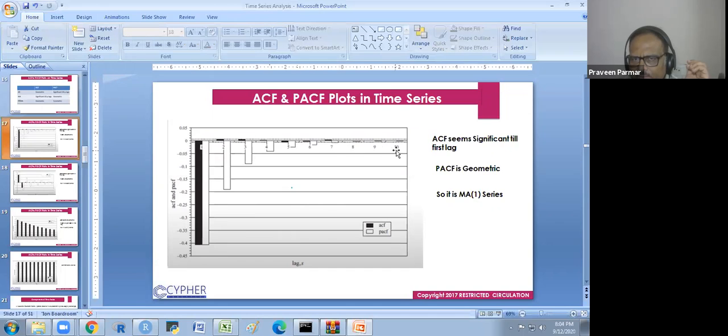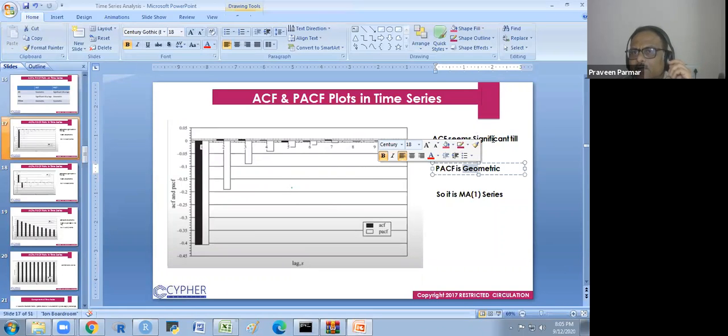It is going in this way. Geometric means it is decreasing exponentially. Does that make sense to you? Or here it is increasing, on the negative side, so it is geometric. So the PACF is geometric and the ACF is significant till the first lag.